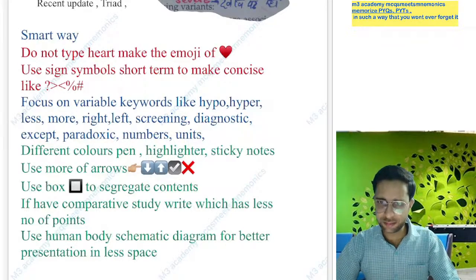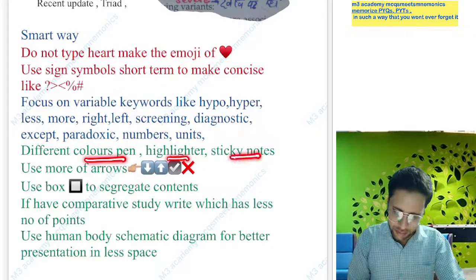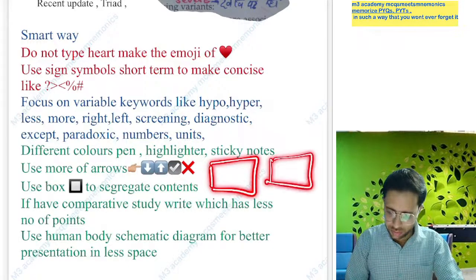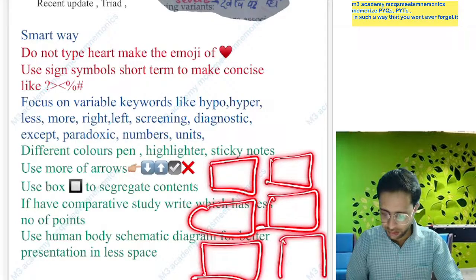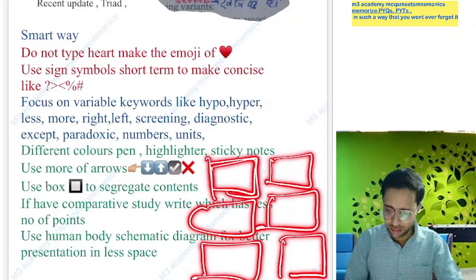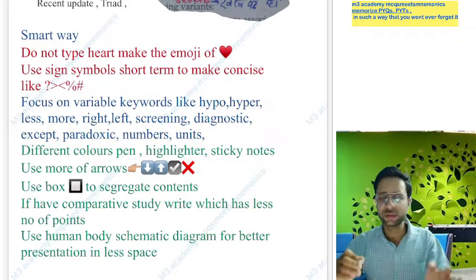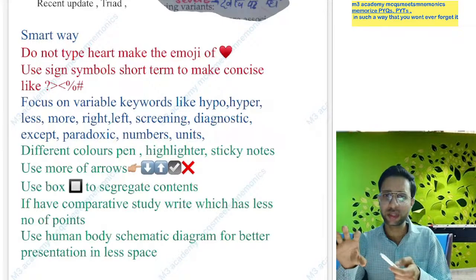Yes. So now next, use different color pens, highlighters or sticky notes to segregate the material. Yes, you can use arrows, you can use boxes to segregate different material. If you are mentioning four drugs, you can make different boxes. Yes, and if you are making a table or comparative study, you have to put the shortest material.